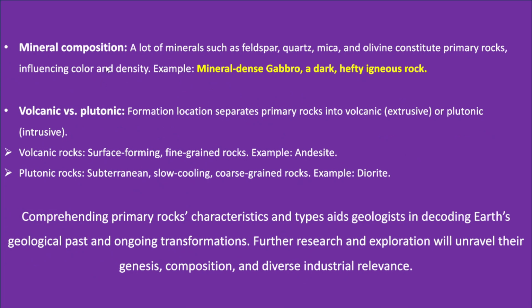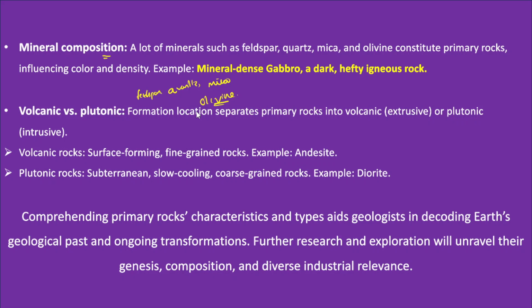Now when we talk about the mineral composition of the primary rocks, these primary rocks have a lot of minerals. The mineral varieties include feldspar, quartz, mica, and even olivine. These are the different minerals that we can find in the primary rocks.